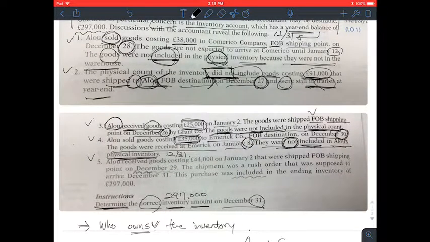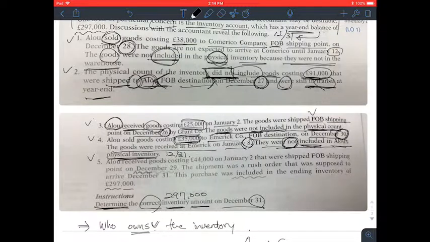And number 5, Alu received goods costing $44,000 on January 2nd that were shipped freight on board shipping point on December 29th. The shipment was a rush order that was supposed to arrive December 31st. This purchase was included in the ending inventory of $297,000.